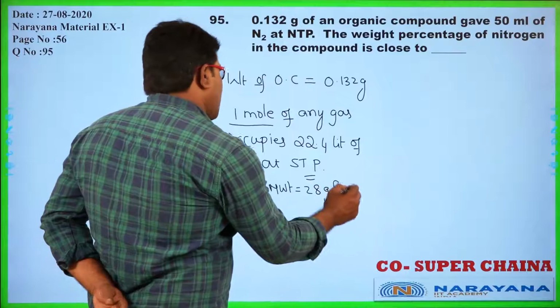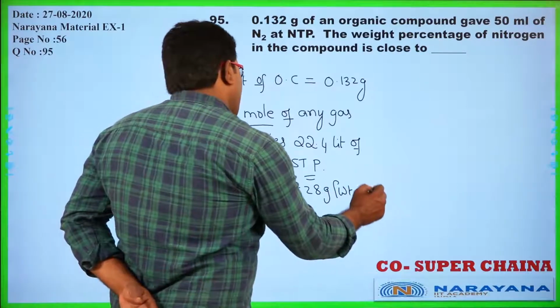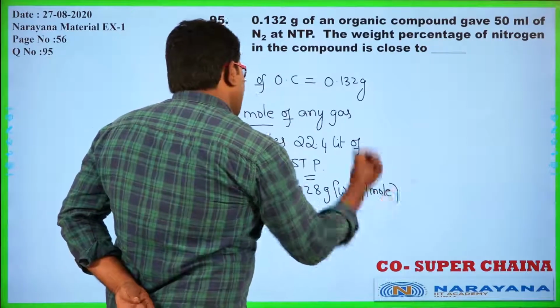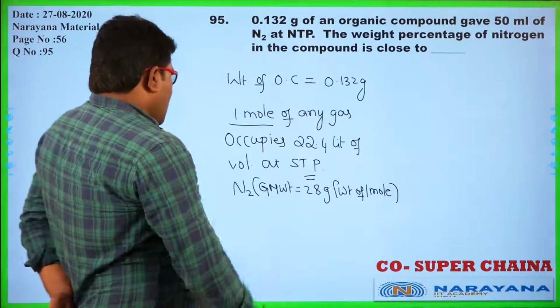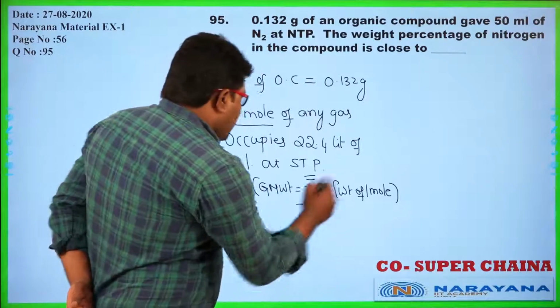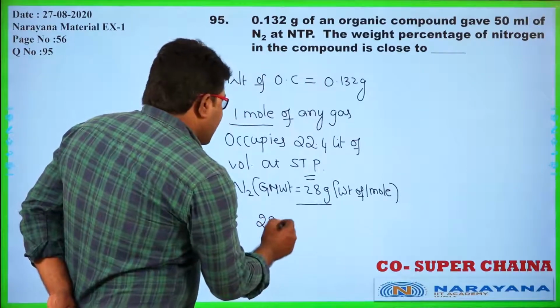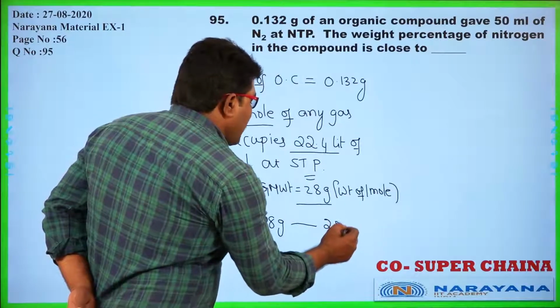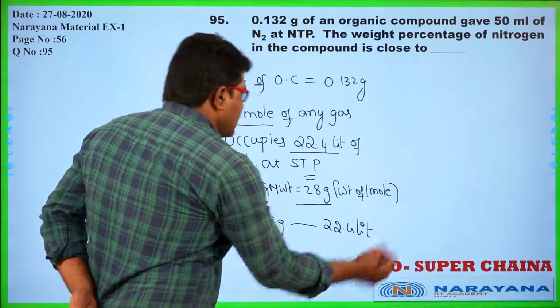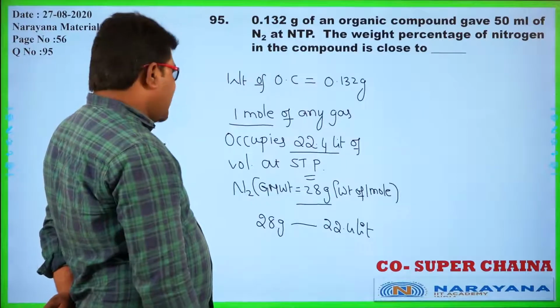Okay. So the weight of 1 mole of substance, 1 mole of nitrogen. So if we have 28 grams, then it is equal to 1 mole, and that should occupy how much volume? 22.4 liters. Now what he has given is 50 ml.